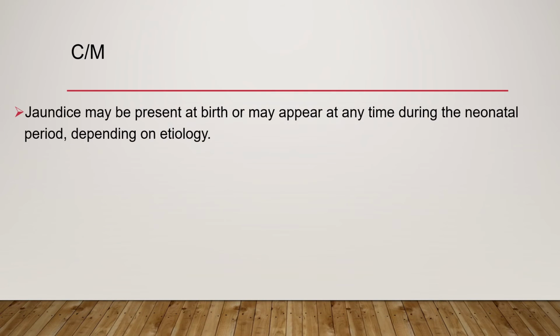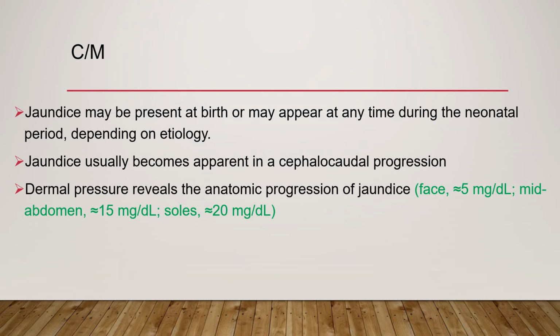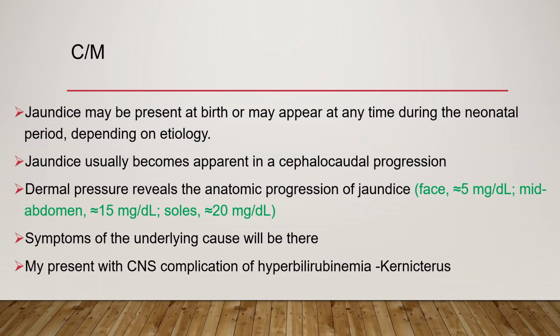When we see the clinical manifestation of neonatal hyperbilirubinemia, jaundice may be present at birth or it might appear at any time during the neonatal period, depending on the etiology. Jaundice usually becomes apparent in cephalocaudal progression, and dermal pressure reveals the anatomic progression of the jaundice. If jaundice is seen on the face, it is around 5 mg per dl. If it is around mid-abdomen, it is around 15 mg per dl, and if it is up to the sole, the level of bilirubin might be up to 20 mg per dl. Symptoms of the underlying cause will also be there most of the time. This might present with CNS complication or as bilirubin encephalopathy, which is kernicterus.